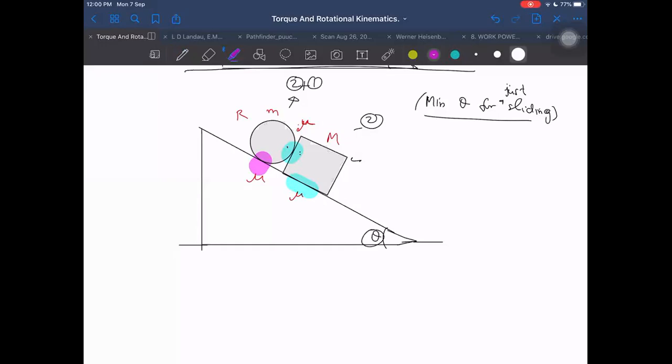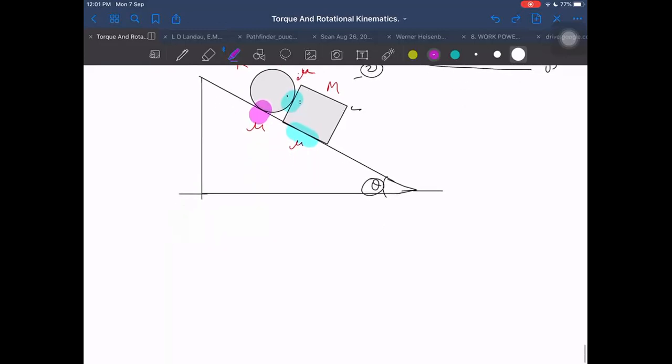If I ask for that condition in which all are sliding, can I ask that also? Wait, let me check. Yes, I think I can ask that also. Then this will happen: after some time, when the angle starts becoming larger and larger, a situation will arrive in which this red one will also start sliding. Here also it will be sliding. But first it will start sliding in the cyan place. In this place, it will start sliding first.